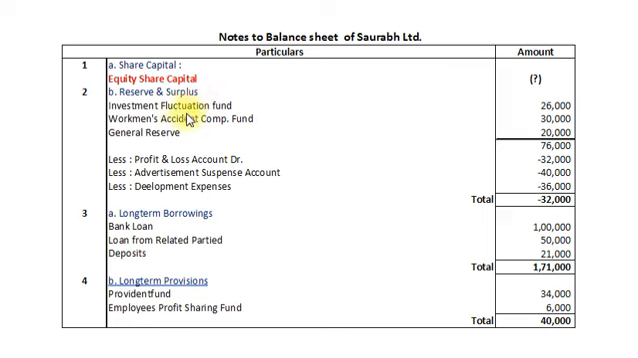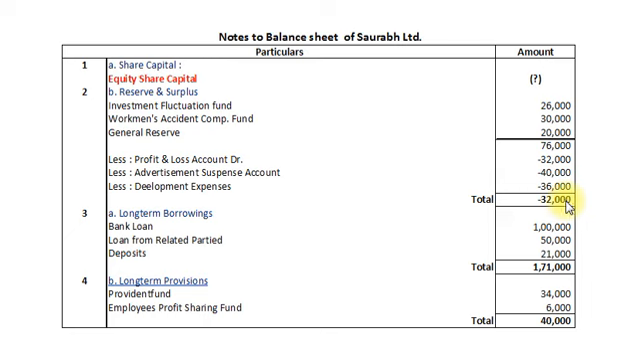In reserve and surplus we have investment fluctuation fund rupees 26,000, workmen's accident compensation fund rupees 30,000, general reserve rupees 20,000. So total reserve and surplus amounts to rupees 76,000. From this total we will deduct profit and loss account debit balance rupees 32,000, advertisement suspense account rupees 40,000 and development expenses rupees 36,000. So finally the balance remaining for reserve and surplus is minus 32,000.